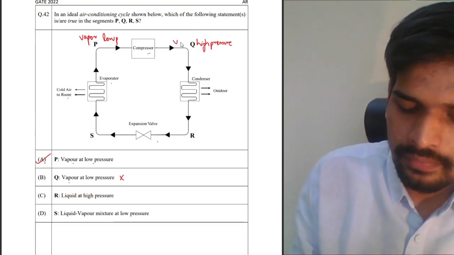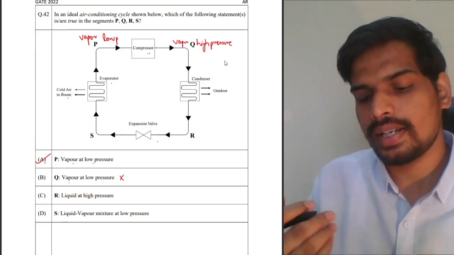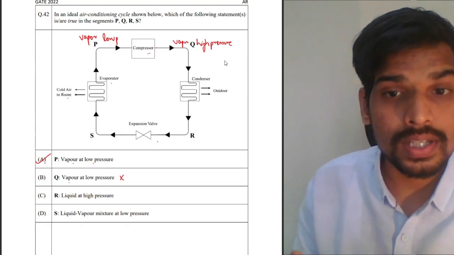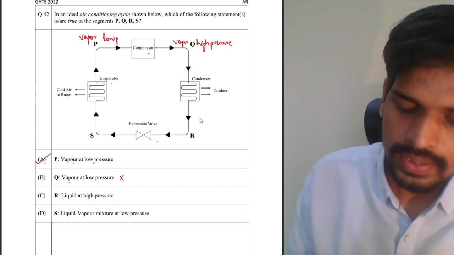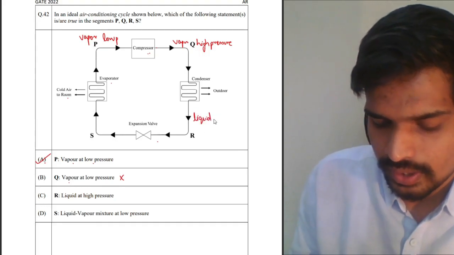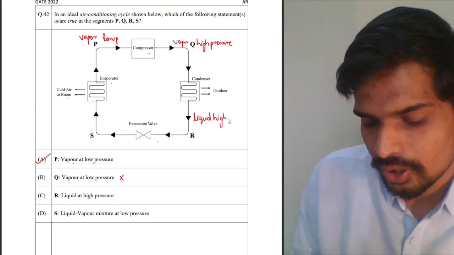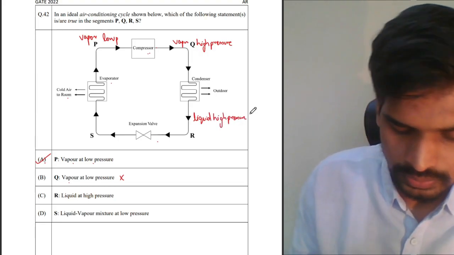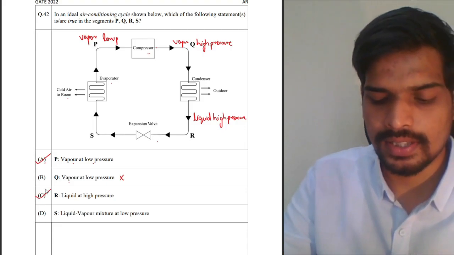And here you will have vapor at high pressure. Vapor at high pressure flows through the condenser. The output will be liquid refrigerant at high pressure. Liquid refrigerant at high pressure, that's the correct answer.